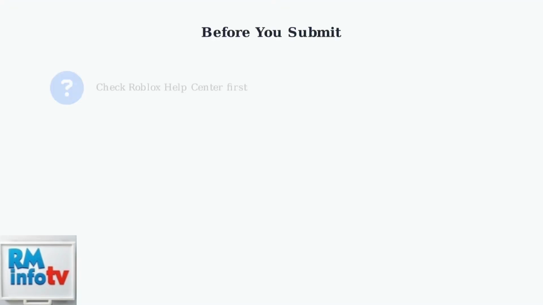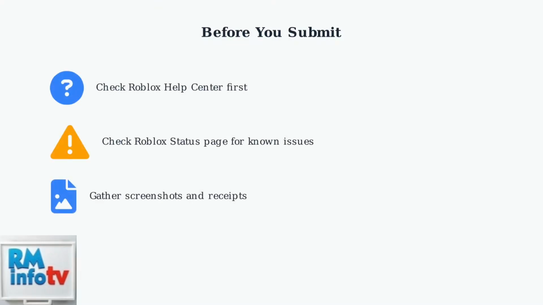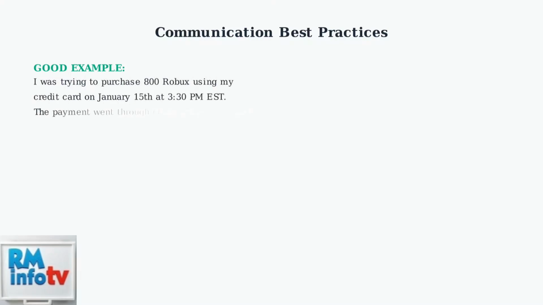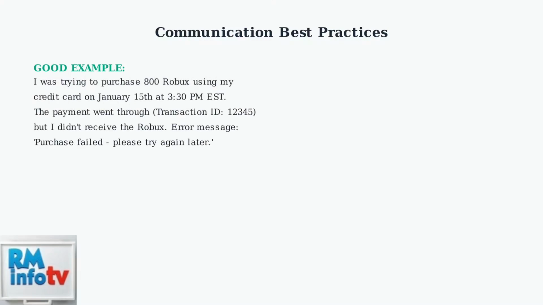Before submitting your ticket, take these important preparation steps. First, check the Roblox Help Center for existing solutions. Many common issues already have detailed guides available. When describing your issue, be as specific as possible. Include the exact steps you took, any error messages you received, and when the problem started occurring. This detailed information helps support agents understand and resolve your issue faster.